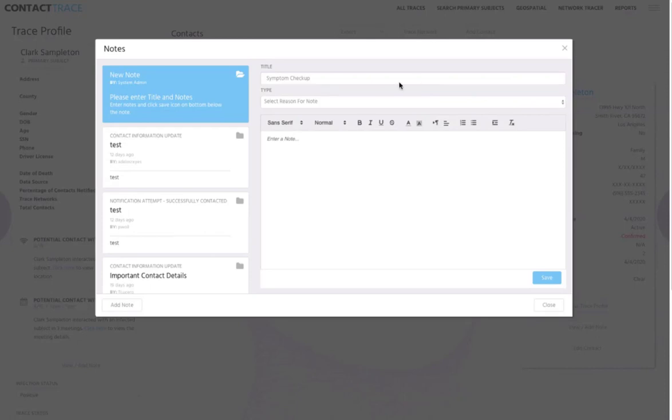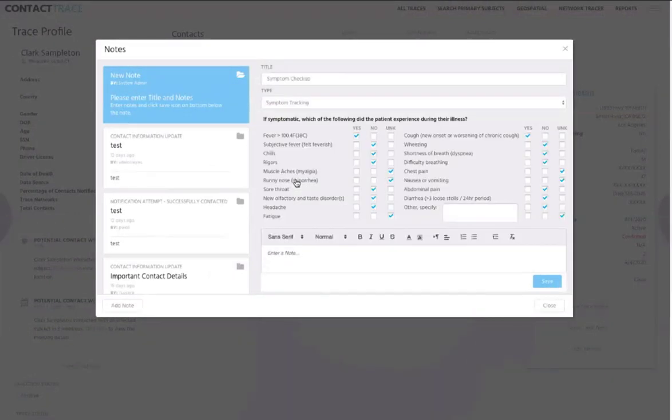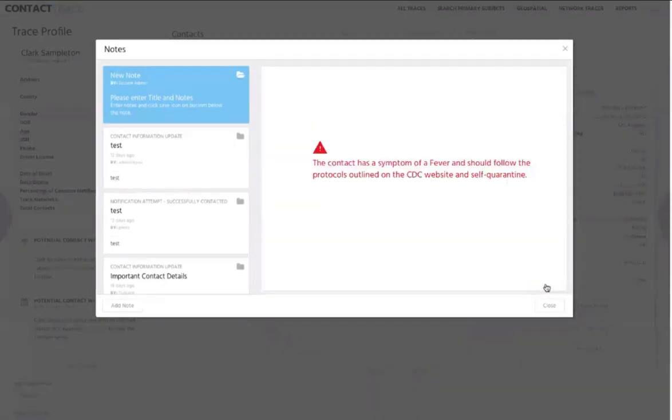For this example, we're going to show a symptom checkup, and we're going to select this and say symptom tracking. The symptoms and the checklist that you see here comes directly from the CDC guidance relative to COVID-19 and the variety of symptoms that should be assessed when speaking with contacts. So the tracer would go through and check through yes, no, or unknown as they're working through these symptoms, and then save that information in the worksheet. Based on what the tracer enters, the system will prompt the tracer with any guidance or concerns that are identified based on the symptoms that have been reported.